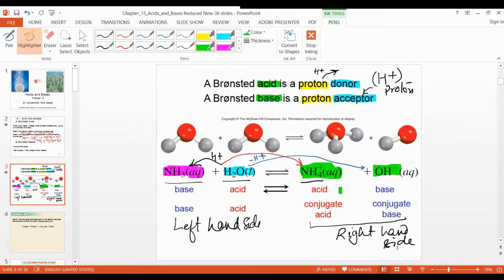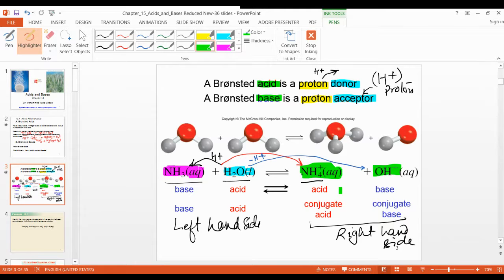Who will explain? Just tell me now. The conjugate acid and base are on the right side. Okay, it can be the right side or the left side, whichever looks like an acid or base. So that's similar to that. Yes. But the difference is what? The difference of one proton.